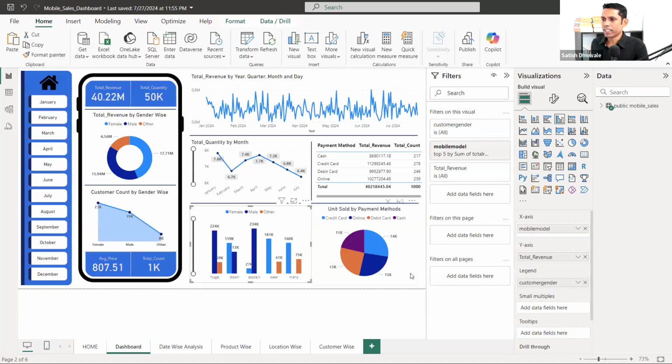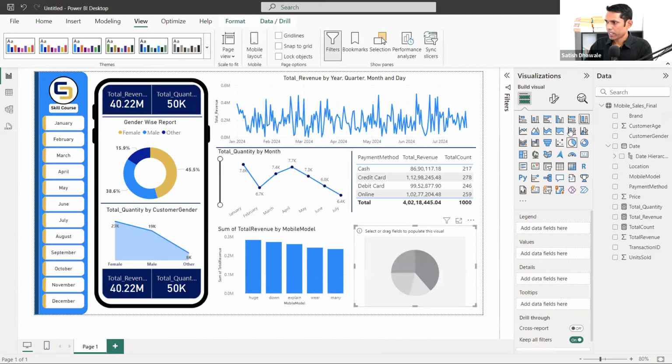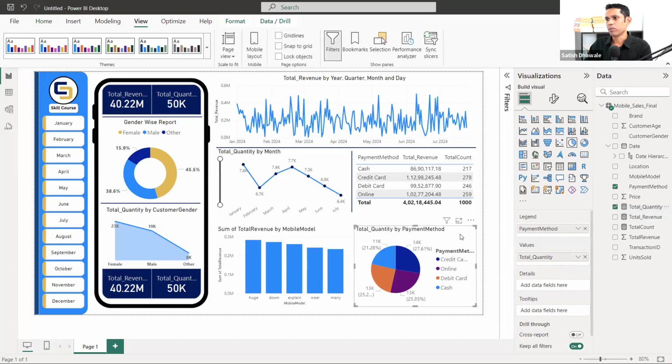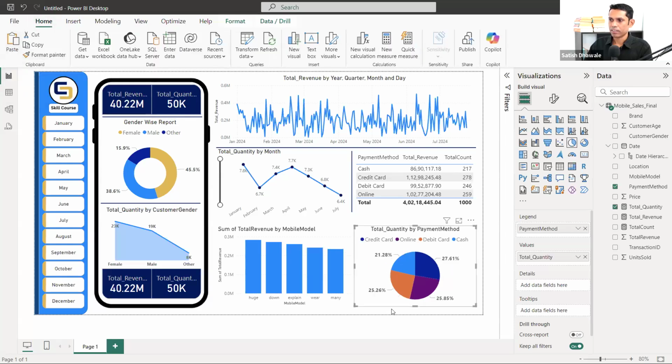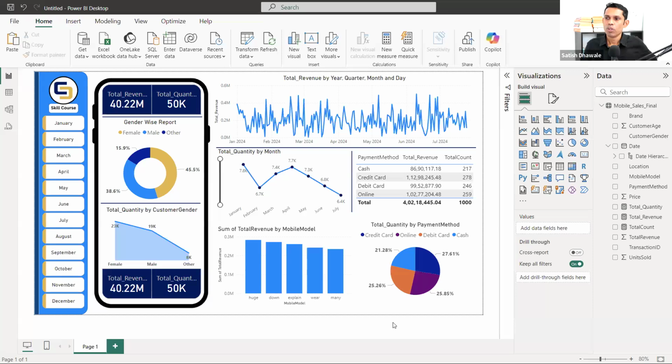And one more chart, units sold by payment method, which is a pie chart. So here I'm adding a pie chart, again units sold by payment methods. Payment methods will be here, units sold is the total quantity, and we are getting that report. If you want similar formatting, go back, use format painter, and click here. Okay, it's now in front of you. So this way, guys, you can create your complete dashboard.